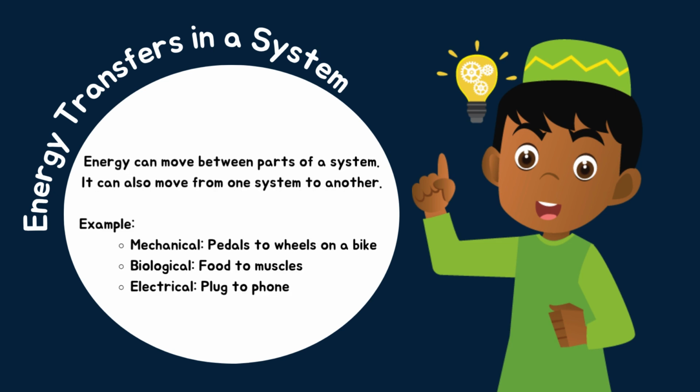Energy doesn't stay in one place. It can move from one part of a system to another or even to a whole different system. For example, mechanical energy, the energy from the pedals of a bike, will go to the wheels of the bike. With biological energy, the food that you eat, the energy will go to your muscles, so not anymore in your tummy or in the food, because remember, the food stores your energy.